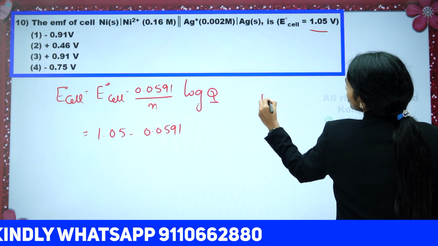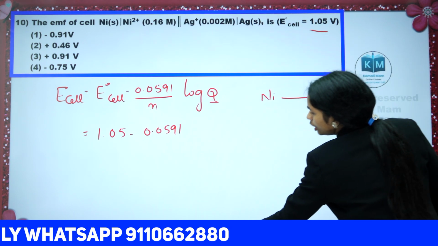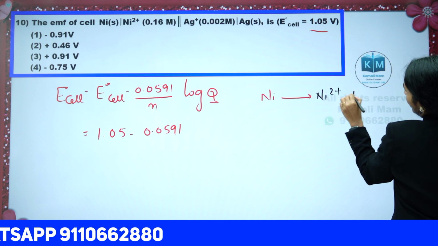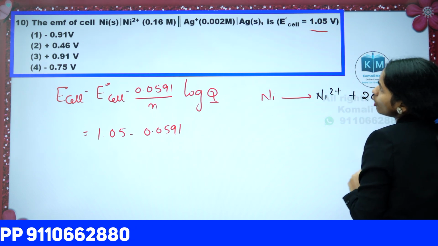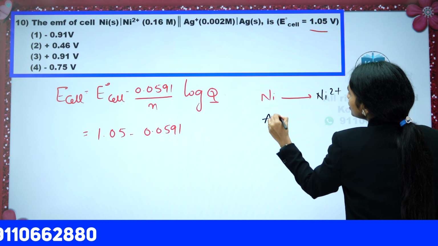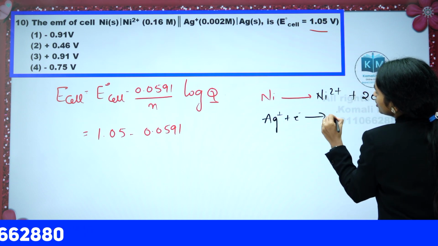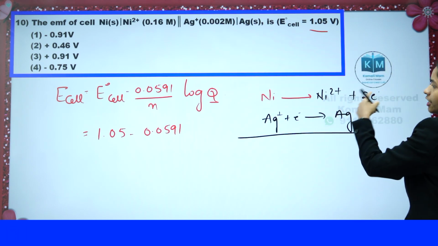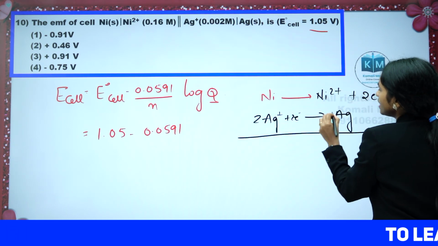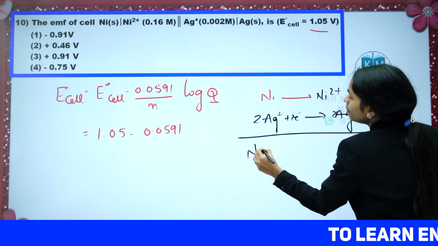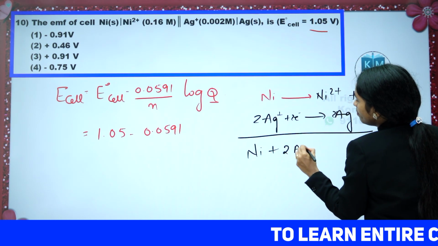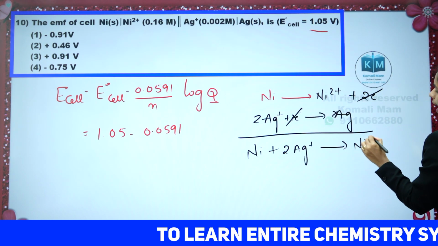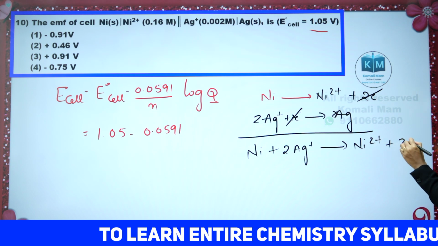Write the cell reaction. Nickel is converting into Ni2 plus and 2 electrons. This is the anode reaction where oxidation is taking place. Next is the cathode reaction where reduction is taking place. Both reactions you want to add, but the number of electrons are not the same, so multiply the second reaction with 2. So we will be getting 2Ag plus and 2 electrons giving 2Ag, electrons cancelling: Ni plus 2Ag plus gives Ni2 plus and 2Ag.